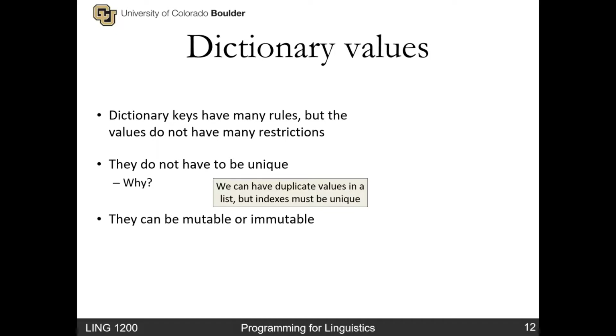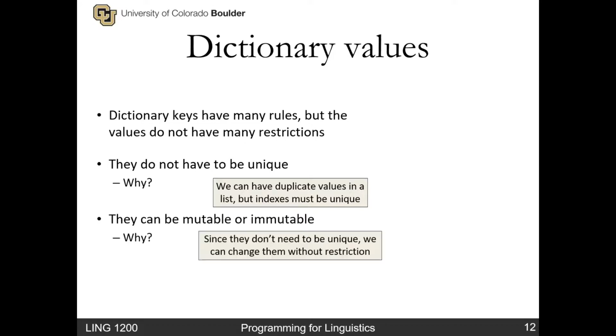And the values can be either mutable or immutable. So just like keys, you can use any data type as a value, and plus you can use mutable types such as lists. So a value can be a list. And why is that? Well, again, since they don't need to be unique, we can change the value without restrictions. It's not going to make it difficult to find that value because the key is unique and the key is immutable.